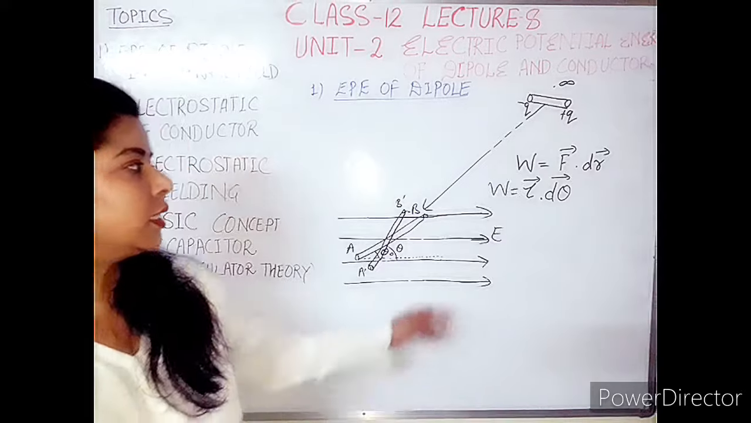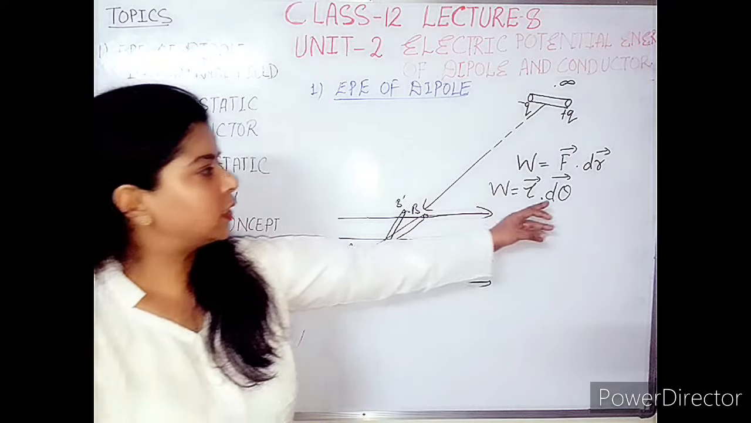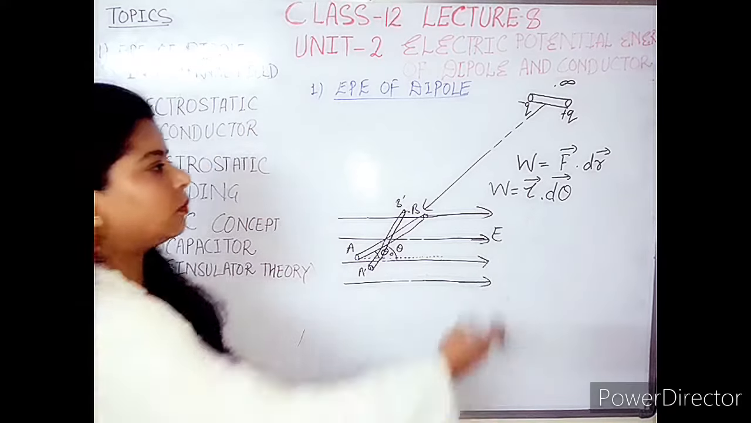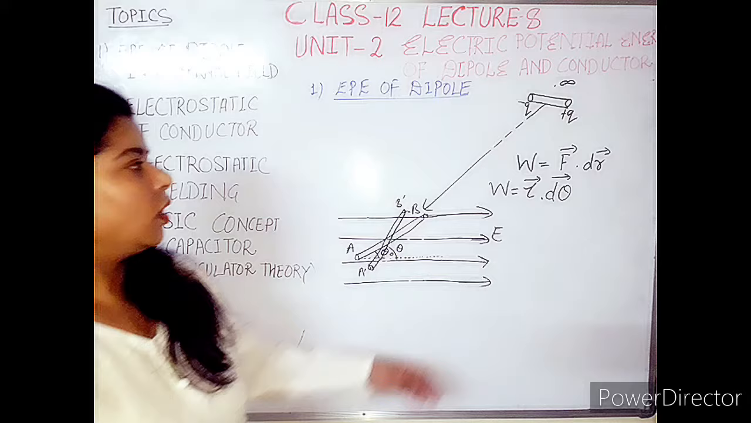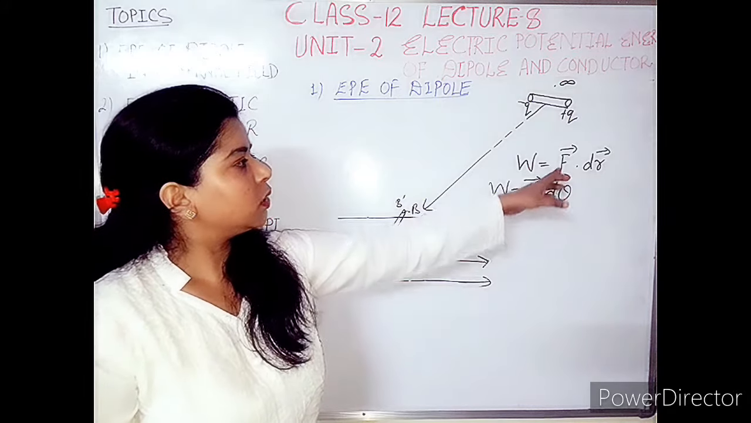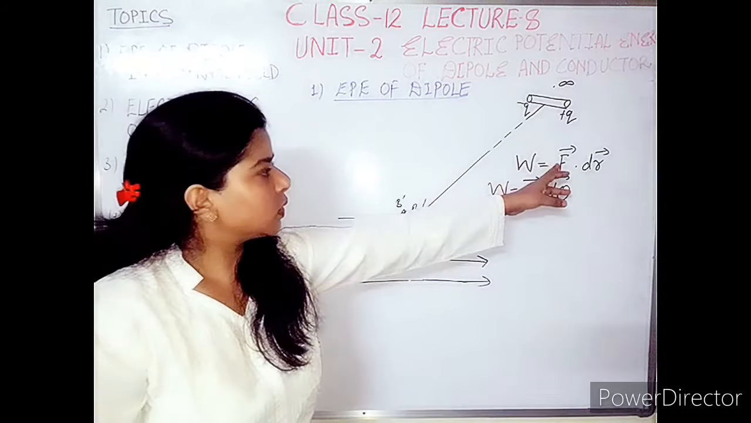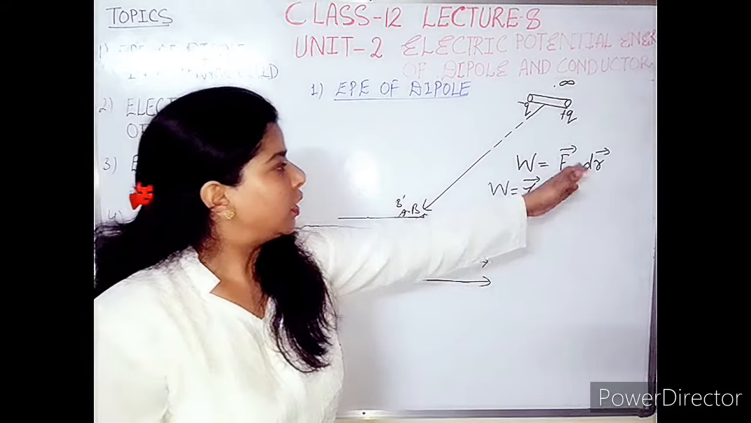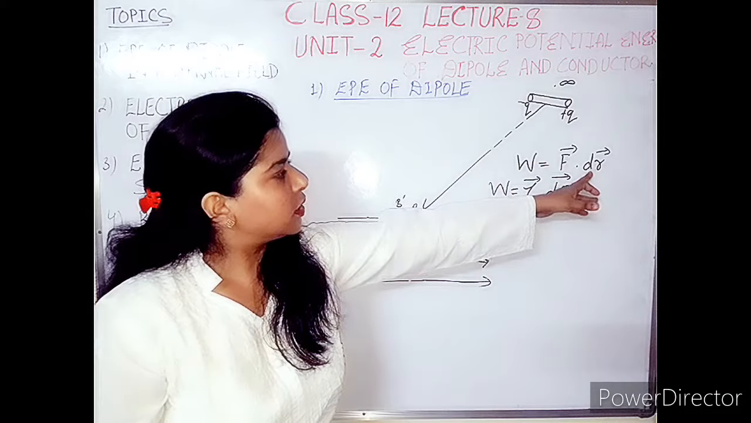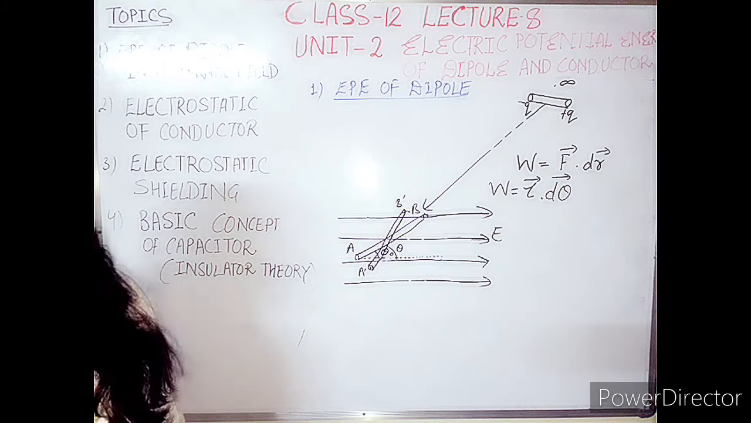Work is a scalar quantity, tau is torque, a vector quantity, and d theta is the displacement. These are the comparable quantities. As you heard in class 11, we always compare the linear physical quantity to the rotational physical quantity. So force is the linear equivalent of torque in rotational motion, dr is the displacement in linear motion, and d theta is the angular displacement in rotational motion.